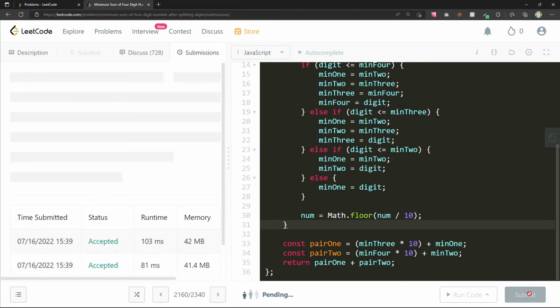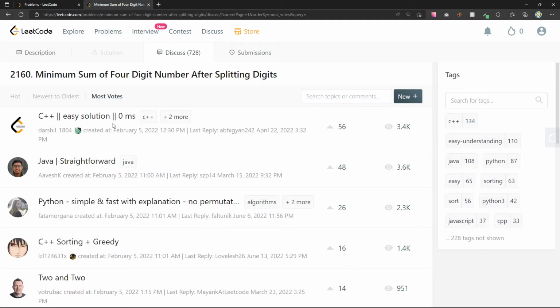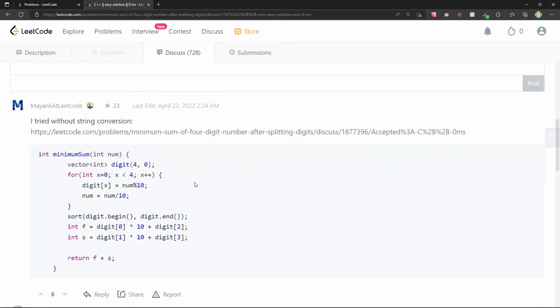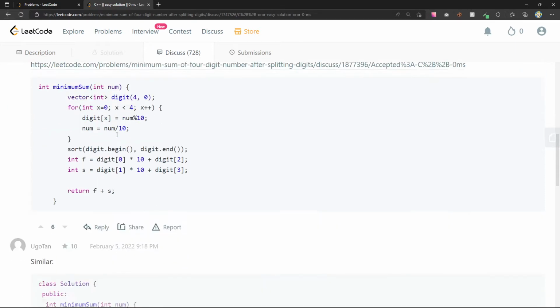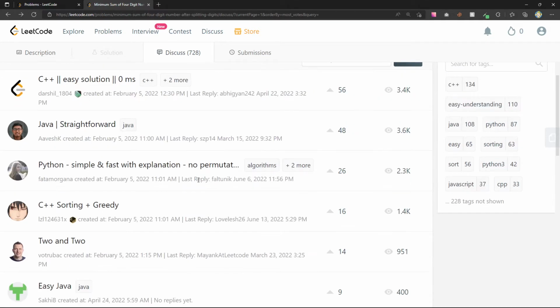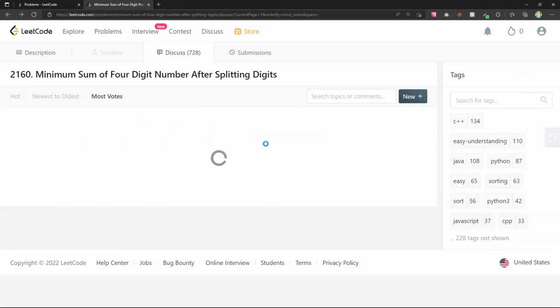61, 23. What's the best way to do this sort of thing? 0 milliseconds. They really sort it? Yeah, I guess toString, they sort it. Yeah, I tried it without string conversion. Digit 4. Yeah, I guess you can do that too. I can just sort in an array. It's a fixed size array. 2 and 2.